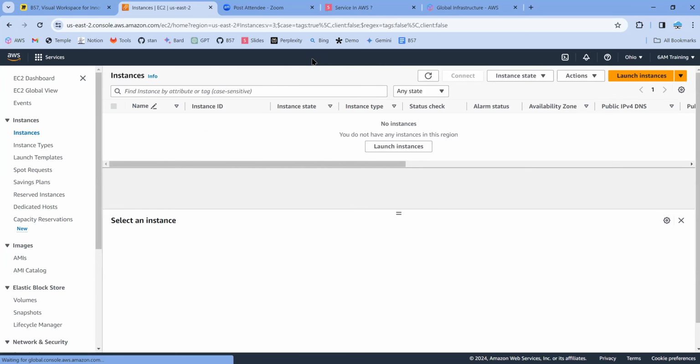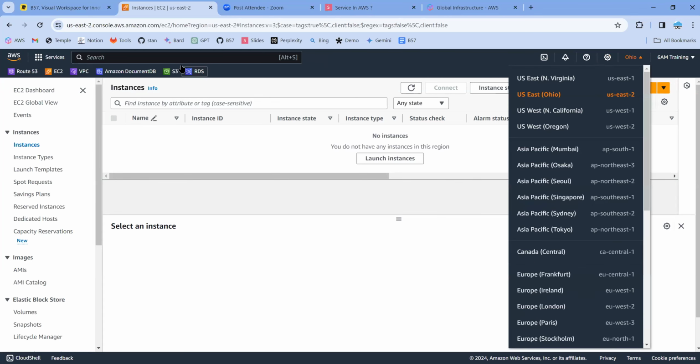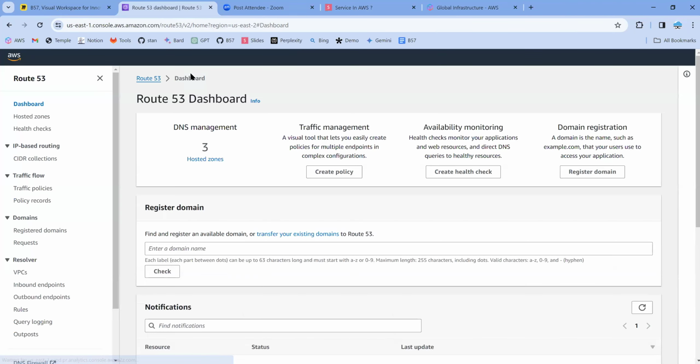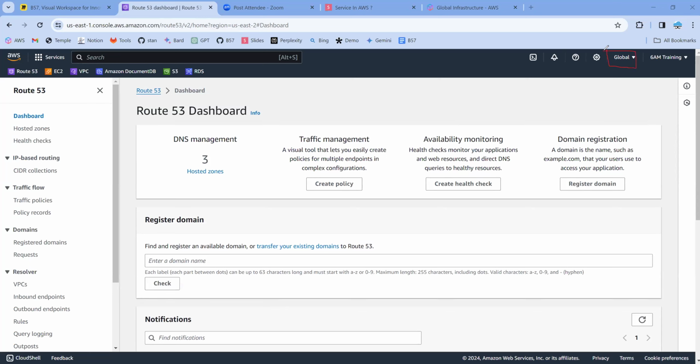Then what is a global resource? There are certain resources like Route 53, which is a DNS service in Amazon Cloud. We are going to have a very detailed discussion on Route 53. But for now, I have selected Route 53 as a service. Please look at the top right corner of my screen. You can see it is shown as a global resource. That means it doesn't need to be created in one particular region or zone. If you create any zone or record in this global service, any region, any zone can access this service.